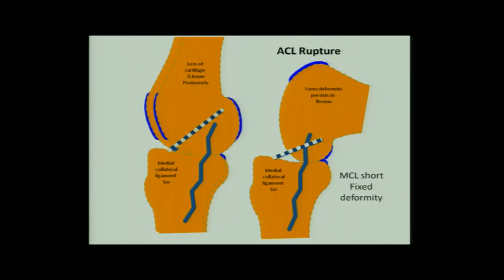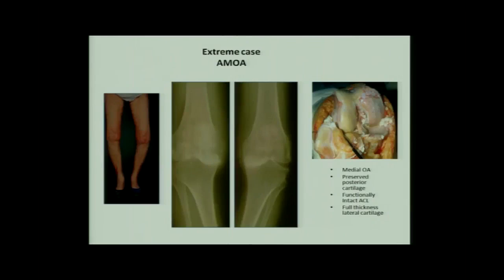So I just want to summarize what I have said till now: anteromedial osteoarthrosis is a definite entity. This is an entity when the ACL is intact. This is an entity when the posterior cartilage is intact. This is an entity in which the medial collateral ligament never had a chance to shorten and become fixed. So this is different from other types of varus knees.